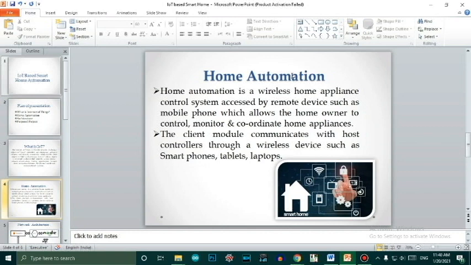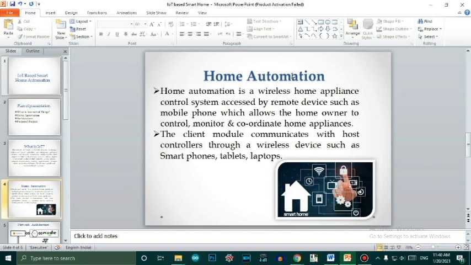Next, move to home automation. Home automation is a modern technology that modifies your home to perform a set of tasks. Let me explain with an example. If I am in a room and I want to turn on the light of my room, I don't need to go and manually switch on the light. Instead, I can just use a voice command to the Google Assistant, I can say, hey Google, open the light, and it opens.